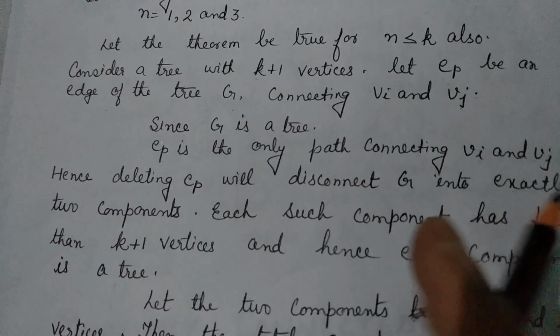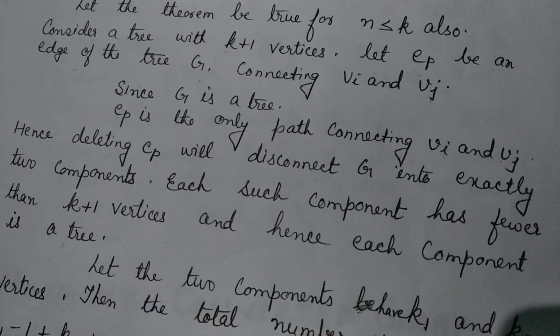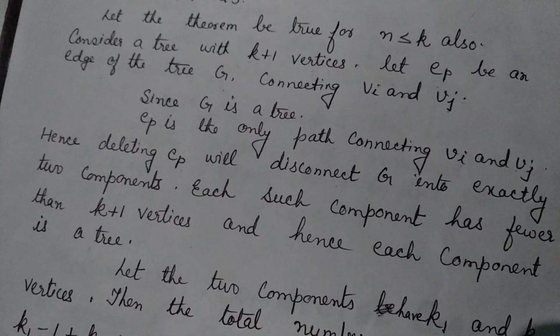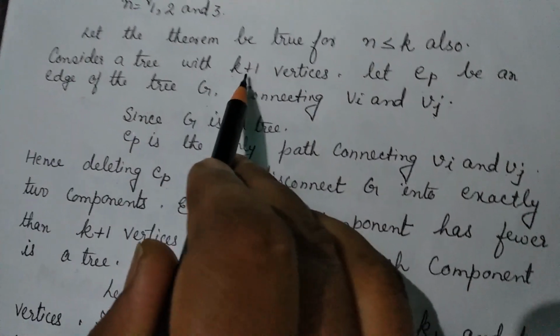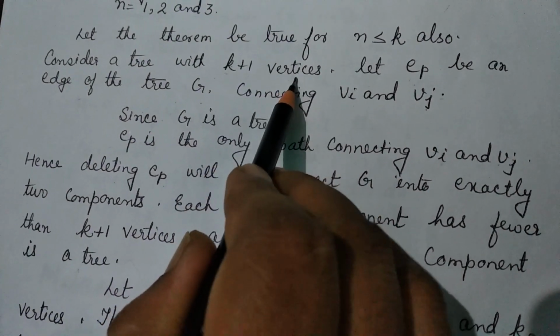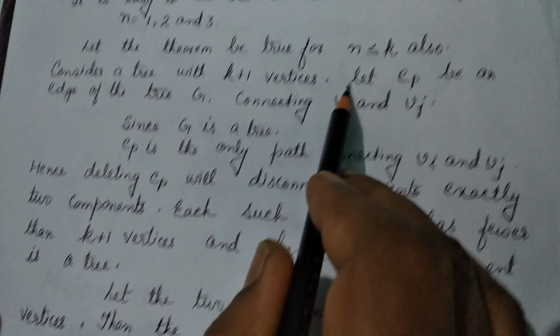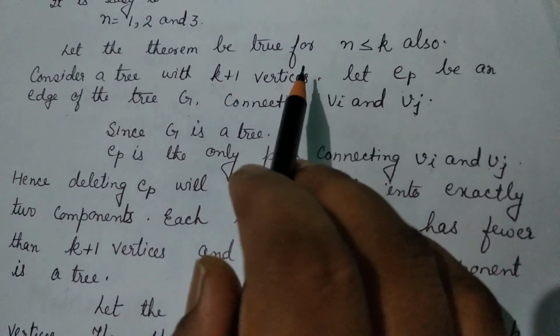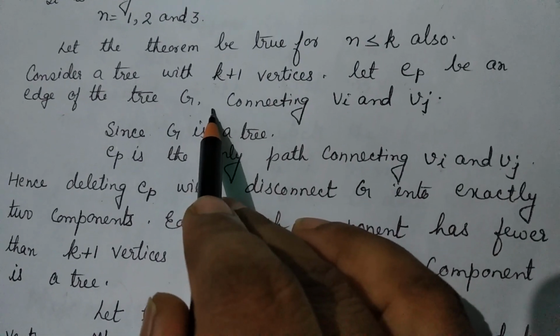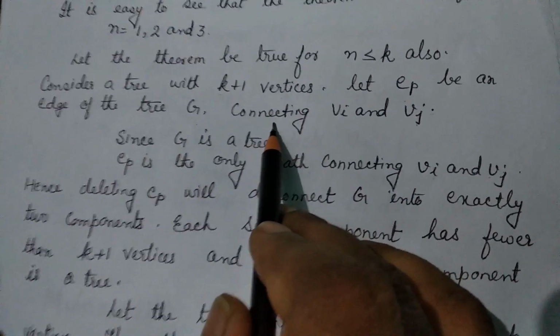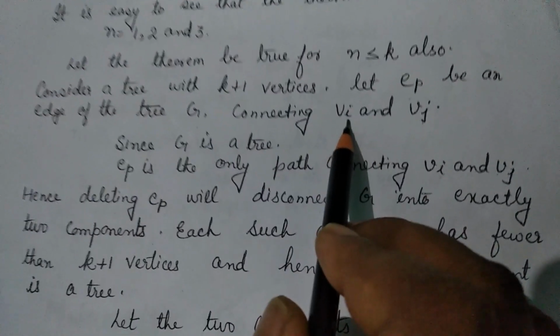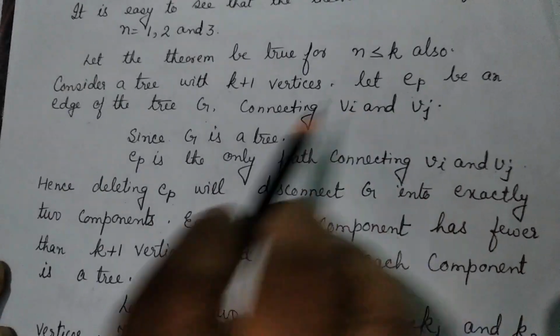Let the theorem be true for n less than or equal to k. Consider a tree with k plus 1 vertices. Let EP be an edge of the tree G, connecting the vertices VI and VJ.